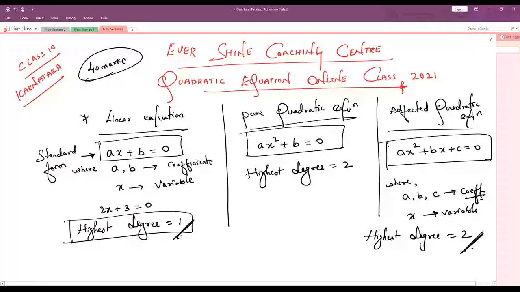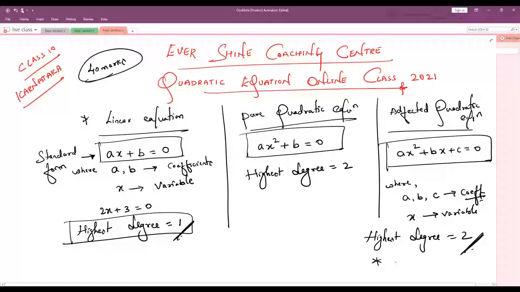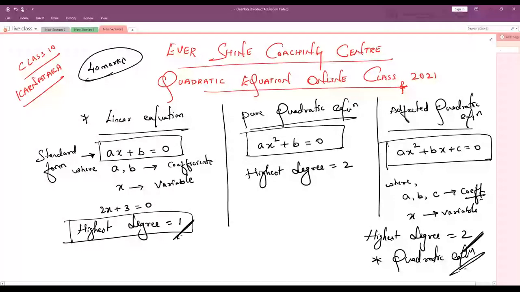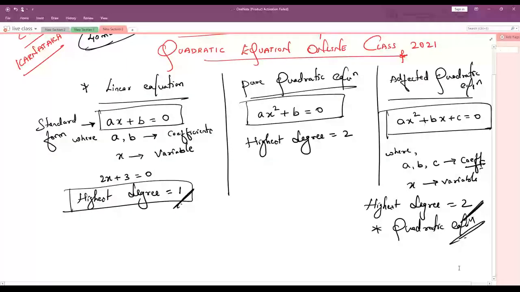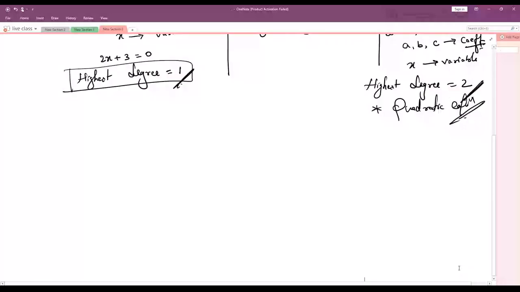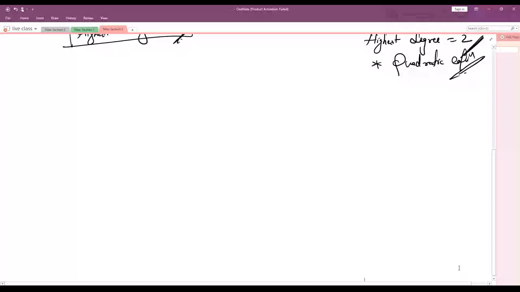And remember, affected quadratic equation is also called quadratic equation. Sometimes you may expect a question like this: write the standard form of a quadratic equation. So what is the standard form of a quadratic equation? That is ax square plus bx plus c is equal to 0. Now, let me discuss which types of questions can come from what we have discussed till now.